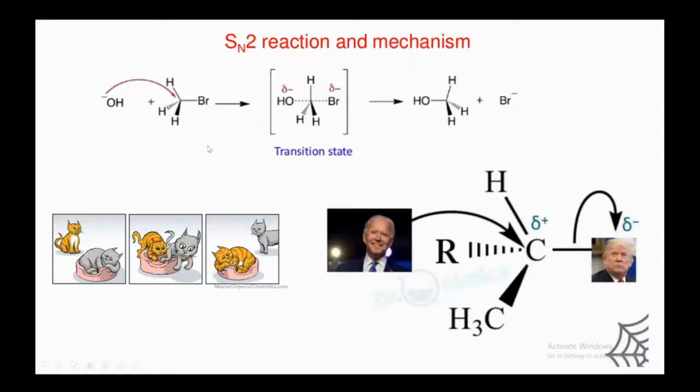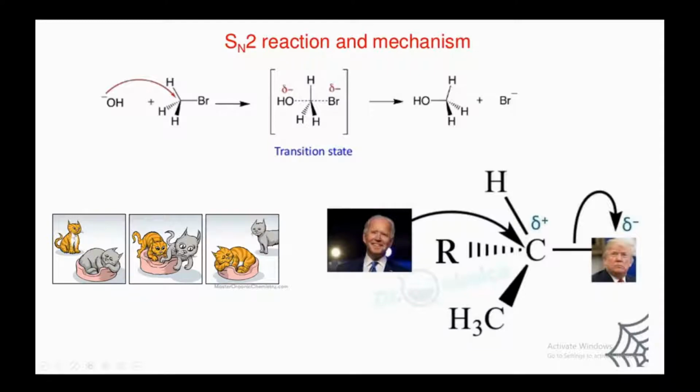Okay, now let's explain this reaction with this cartoon, and then at the end I will explain with the Trump and Biden. So this pink thing where the cat is, this pink is called methyl part, and this cat, which is gray in color, is bromine, and this orange in color is nucleophile, which is OH negative.